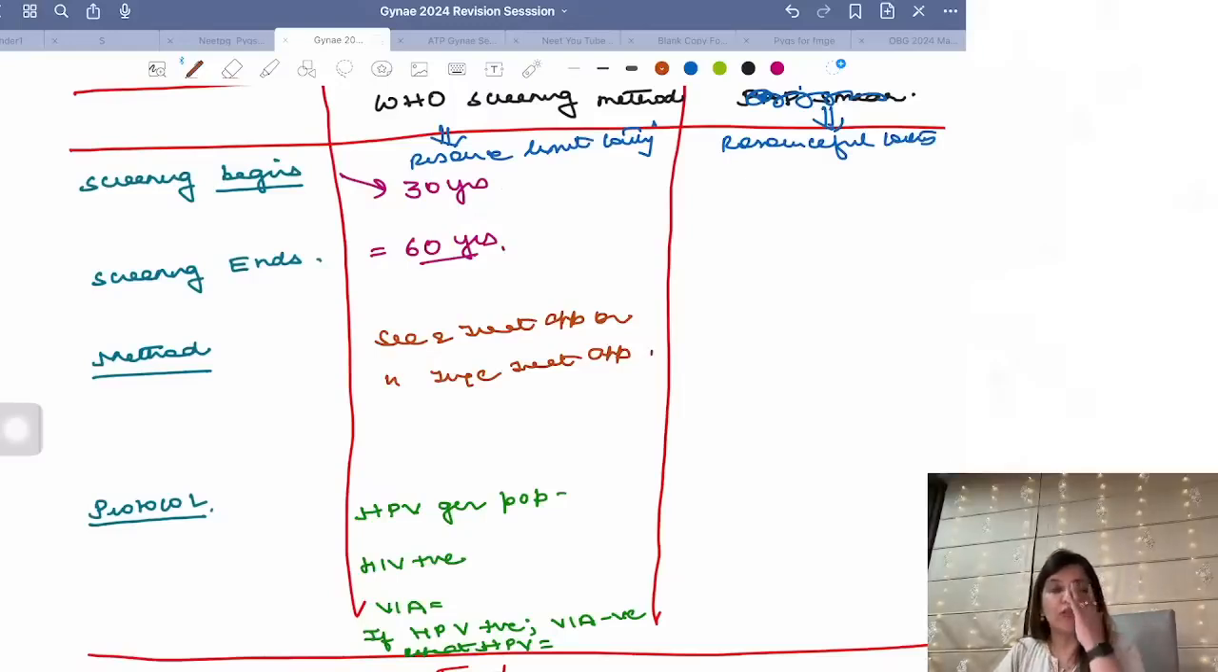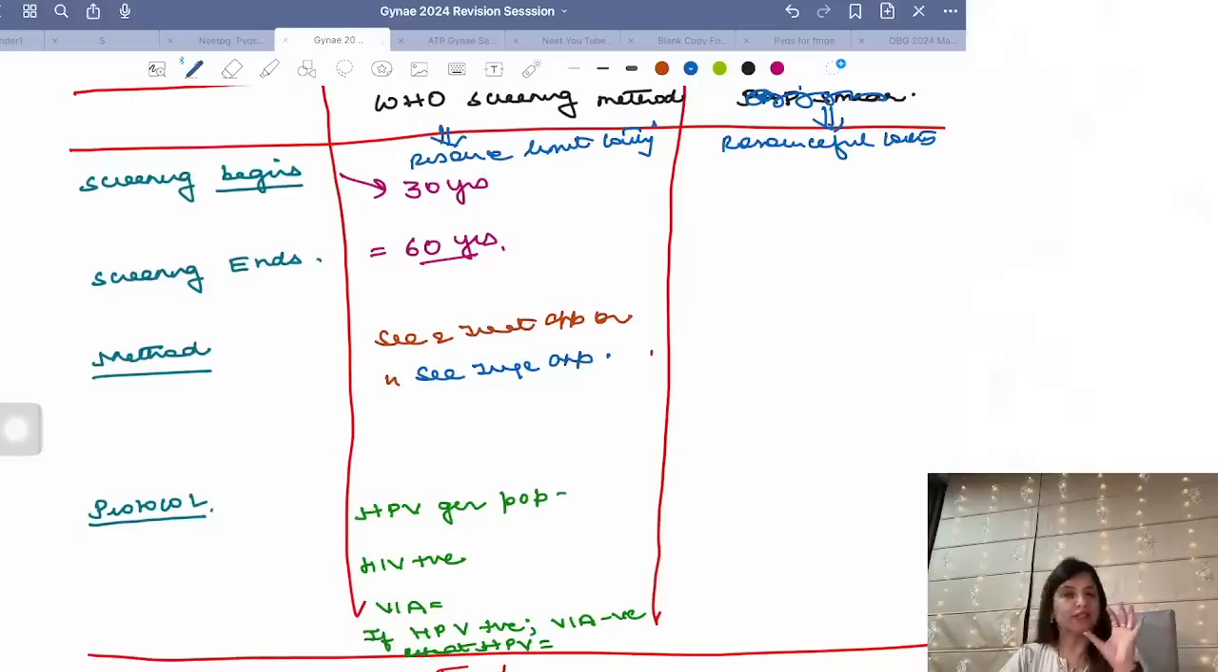Now, in the WHO screening program, WHO does not advocate pap smear. WHO says that if you did a pap smear you will have to do a biopsy and that is going to waste time. So WHO says you have to go for either the see and treat approach or the see, triage and treat approach.